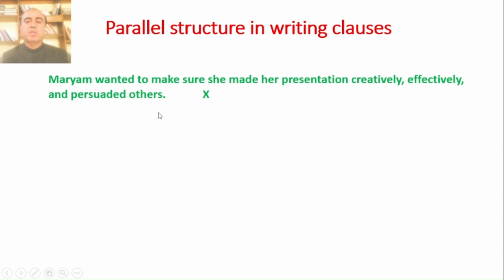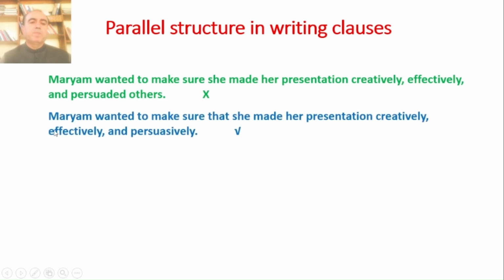So this is a mistake. It should be like adverb, creatively, effectively. Let us see what it could be. Mariam wanted to make sure that she made her presentation creatively, effectively, and persuasively. So you see now, creatively, effectively, and persuasively, they are in the parallel.